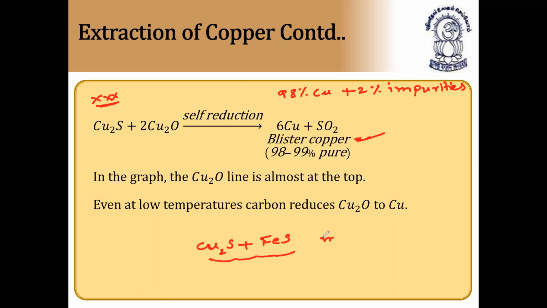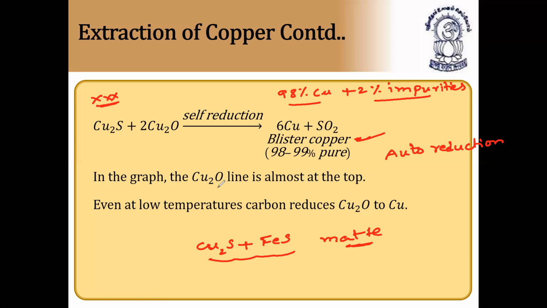So this is called matte, and the matte is converted into cuprous oxide in the bessemerization, that is, the Bessemer converter. Then the cuprous sulfide combines with cuprous oxide and undergoes self-reduction. This is also called auto reduction. So the auto reduction process takes place, which changes it to copper and sulfur dioxide. Whatever copper is formed contains 98% copper and 2% impurities, and this is also called blister copper.